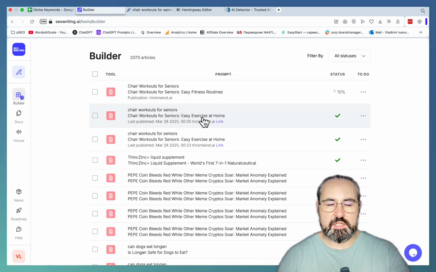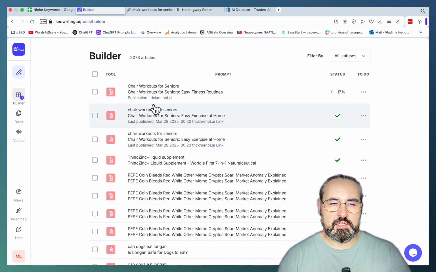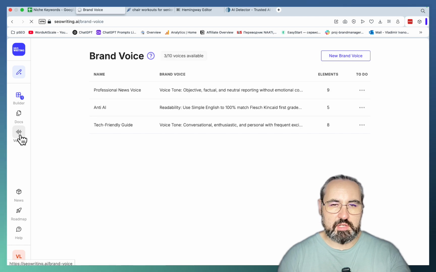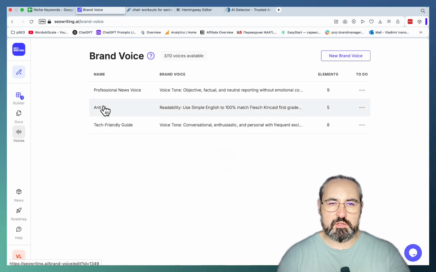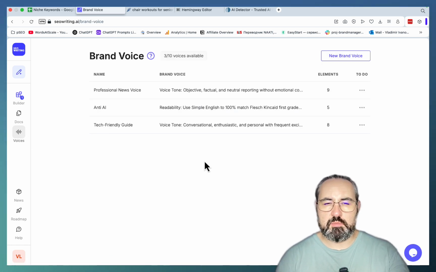Now, while we're waiting, I promised you to show an amazing way of passing AI detection, and it has 2 components to it. So first, you need to create a custom brand voice. Mine is called anti-AI, and it's going to be like a crutch solution of sorts, but hear me out. What you need to do is go to new brand voice.